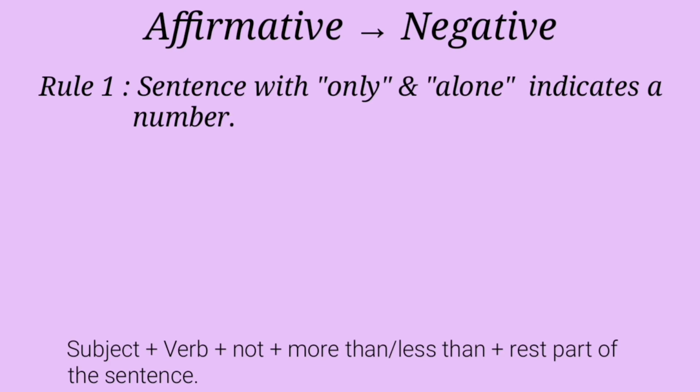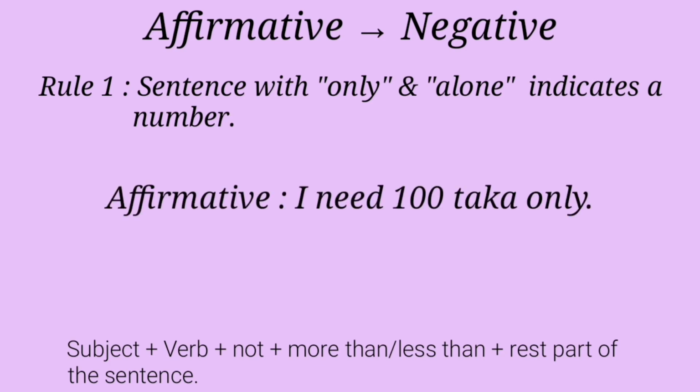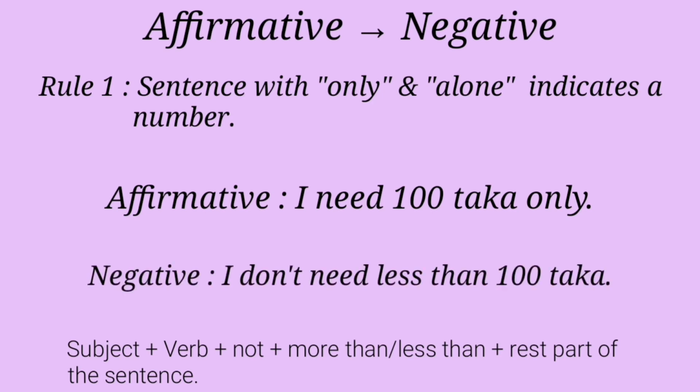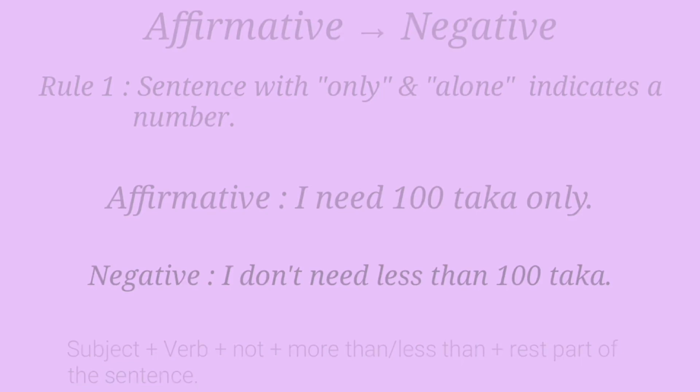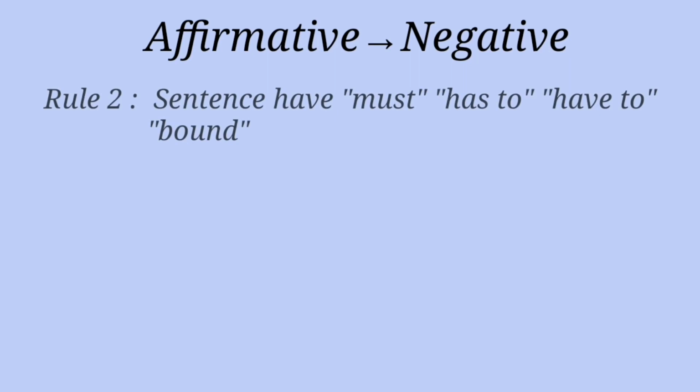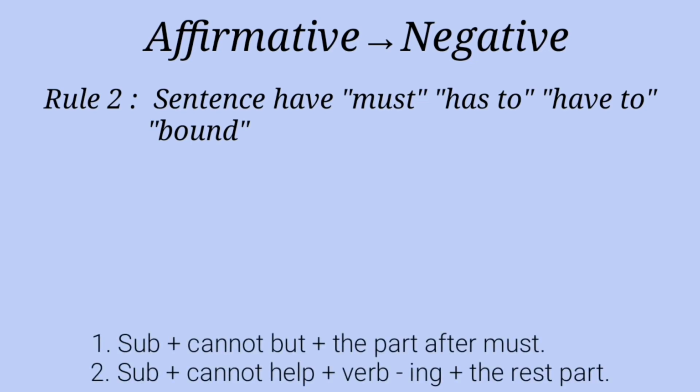Look at another example. I need 100 taka only. Our negative is, I don't need less than 100 taka. Rule 2. If the affirmative sentence has must, has to, have to, bound, we can change it into negative by using cannot but or cannot help. Look at structure 1.